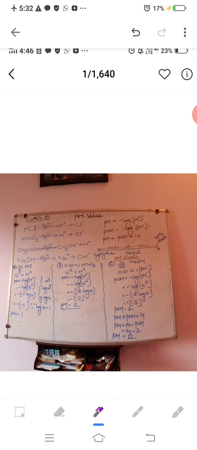pH value is also the reporting value of acidity or the basicity of any acid or base. If it is an acid, how far it is stronger, how much it is weaker. Even for the base also the same thing, how far it is stronger and how far it is weaker. That idea is given by pH value. So how can we know the strength? Simply, here you see a few acids I have written, that is HCl, HNO3 and acetic acid.